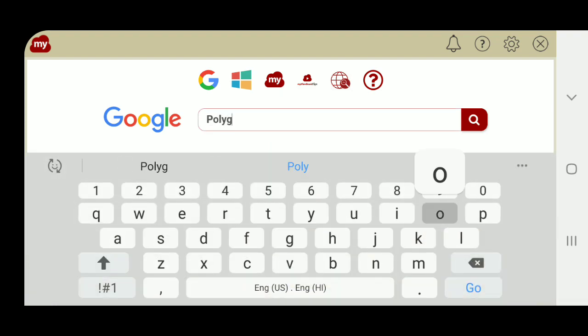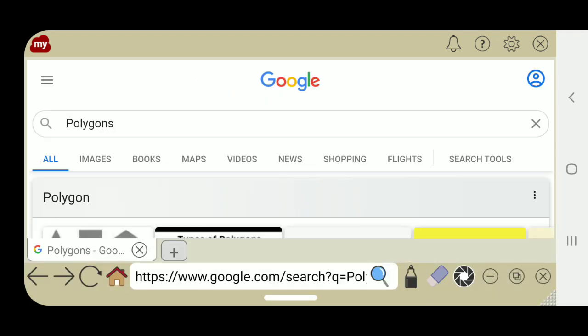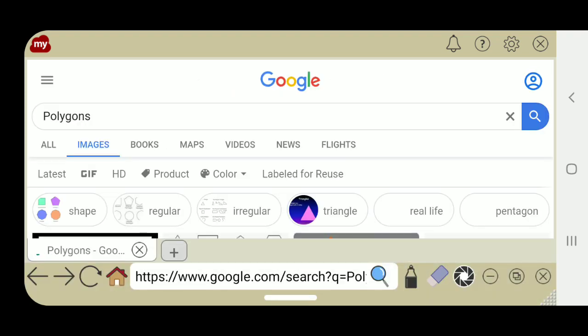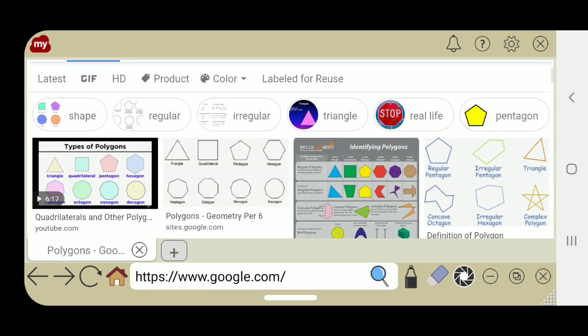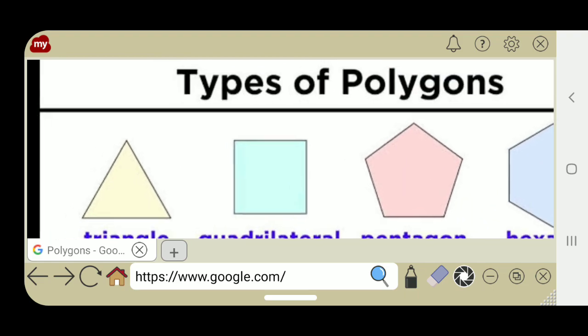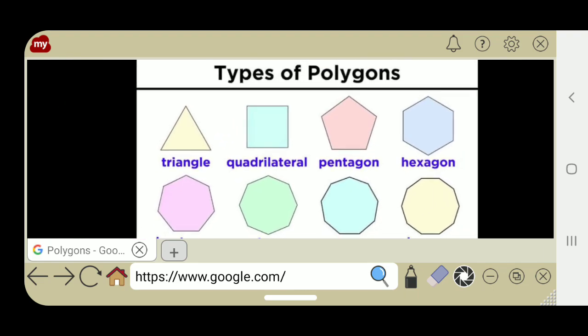Let's find more examples. Are you ready to say the answer for all that?